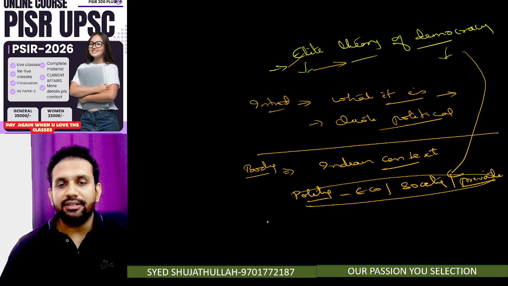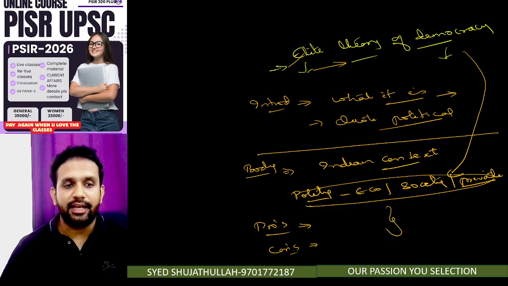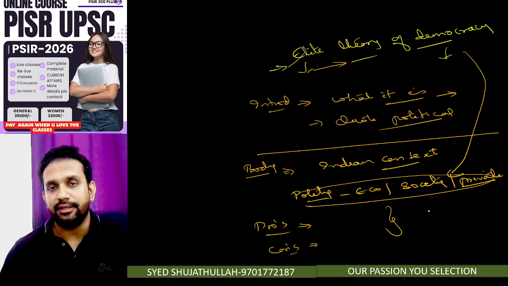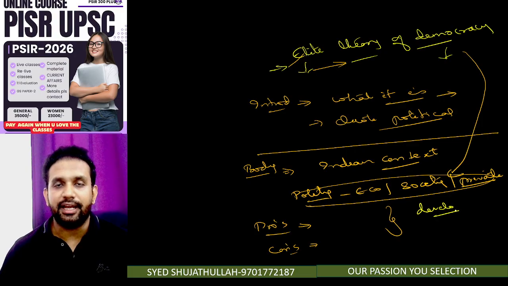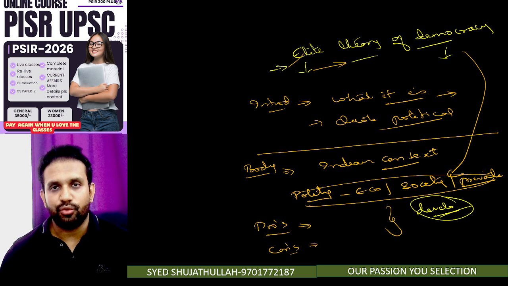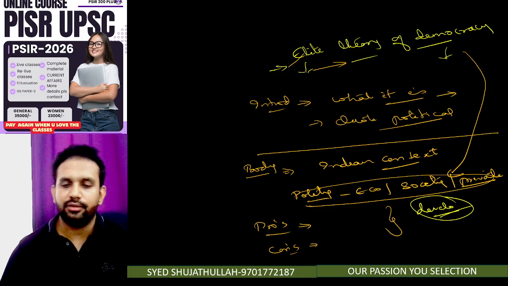After giving some examples, you have to go for the pros of the elitist theory. Then you have to write the cons of the elitist theory. Then you have to talk about whether this theory also exists in the developed world, since we have discussed the Indian context. You have to talk about developed nations which also have elite influence on their democracy. So you have to do international integration in your answer, then conclude. This is how you have to approach this question.